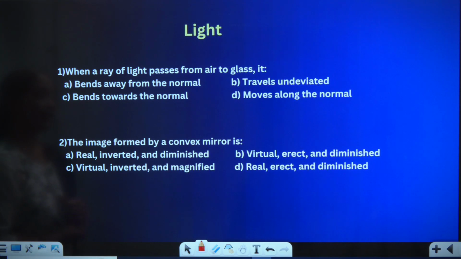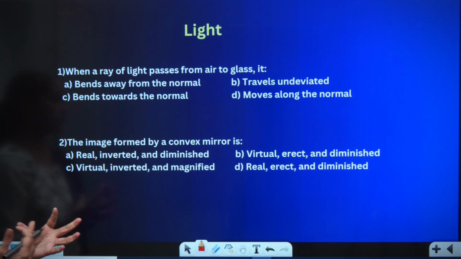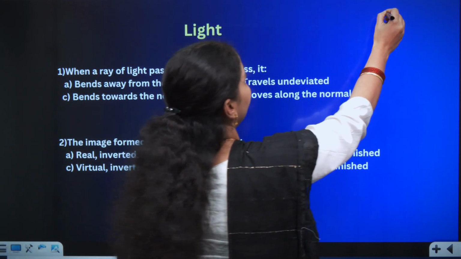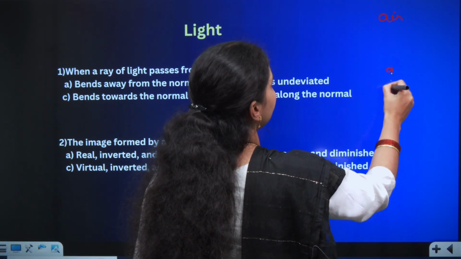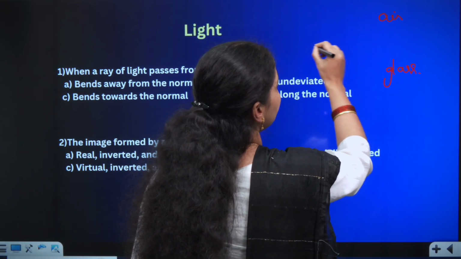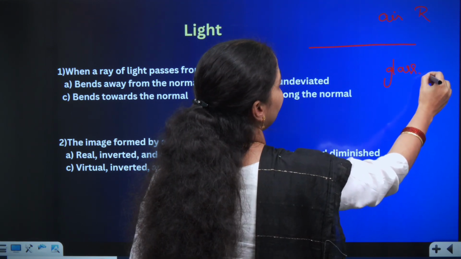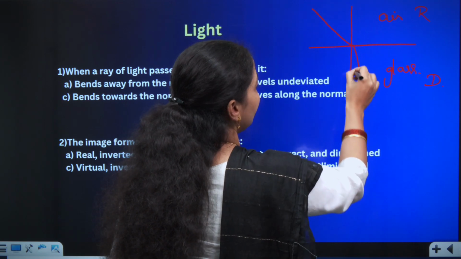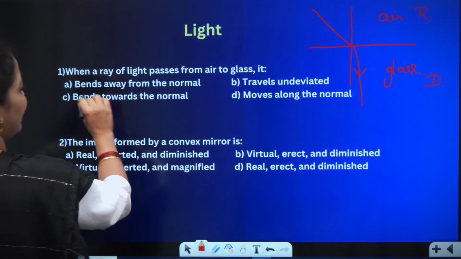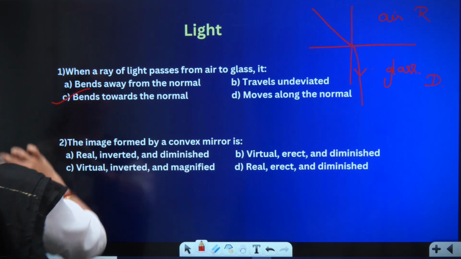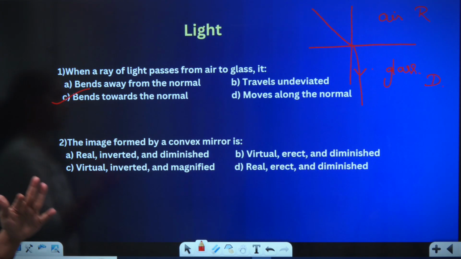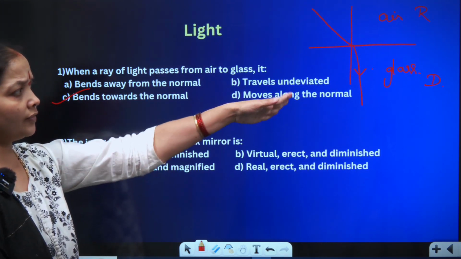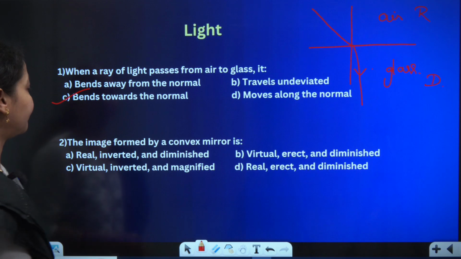So when a ray of light passes from air to glass, this is my air and this is glass. Air to glass means this is my rarer medium, this is my denser medium. A ray of light is traveling, it creates a normal, and it bends towards the normal. So it will bend towards the normal, not away from the normal. Option C will be the right answer. Rarer to denser, the ray of light will bend towards the normal.